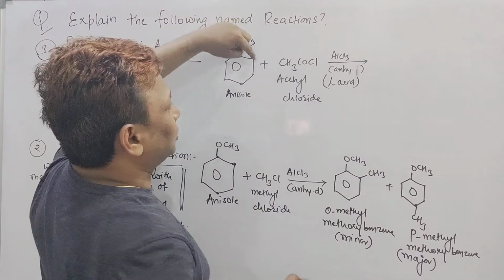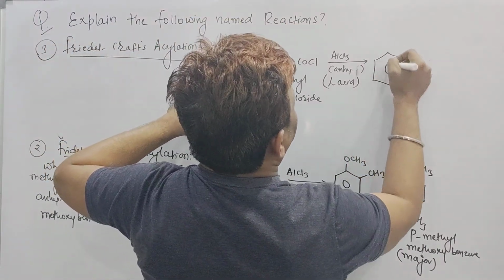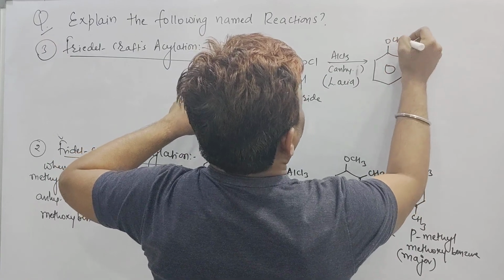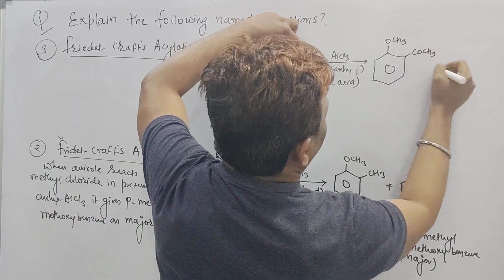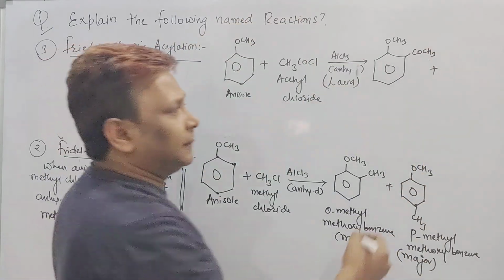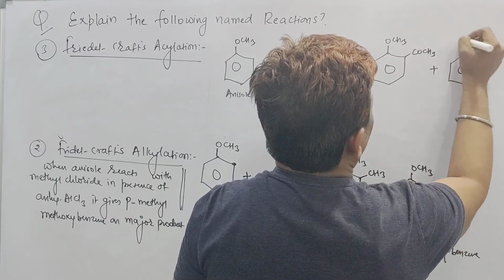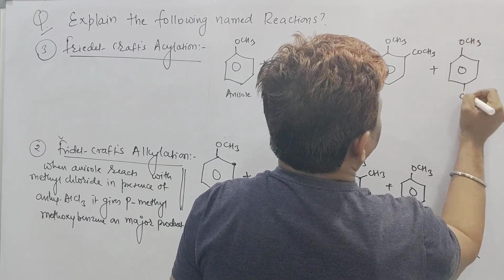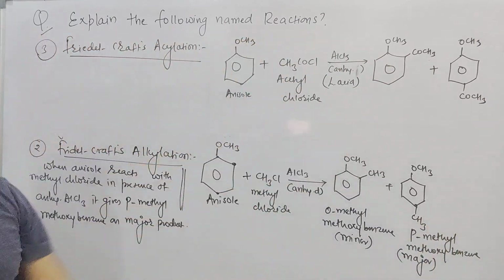COCH3 will attack at the ortho and para position. So in the first case, I am having OCH3 here, but now COCH3 will attack on here. That is ortho. Plus another one, para part. So the benzene ring bearing an OCH3 group, and COCH3 at the para. Right, beta? This is ortho, that is para.